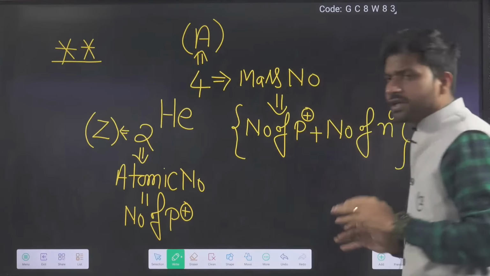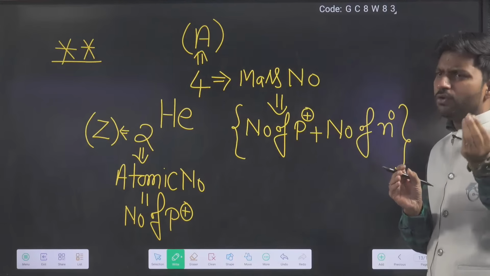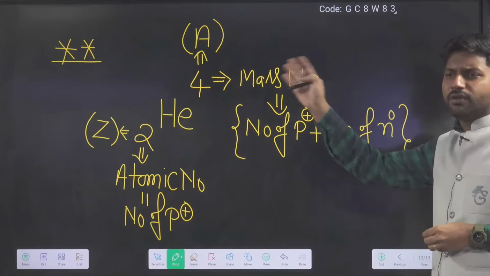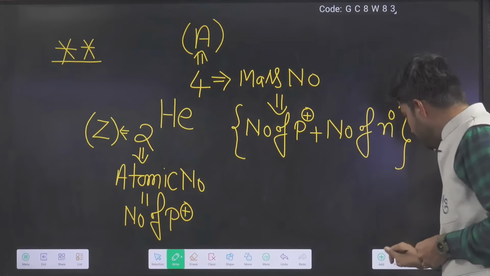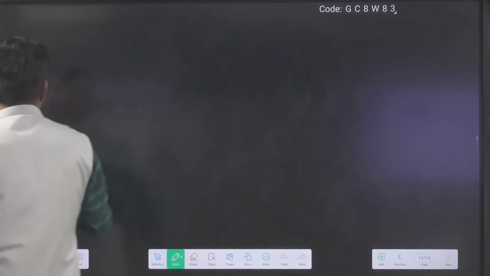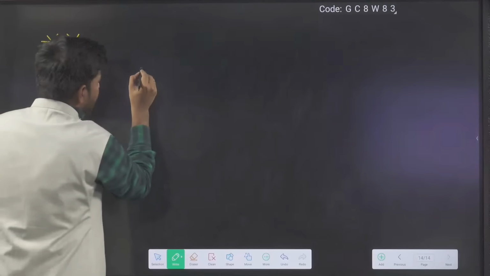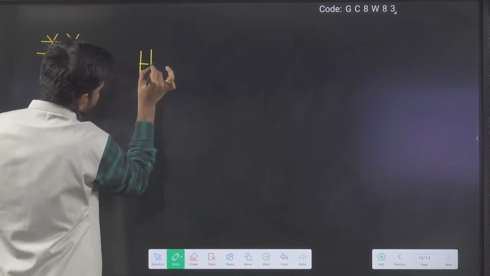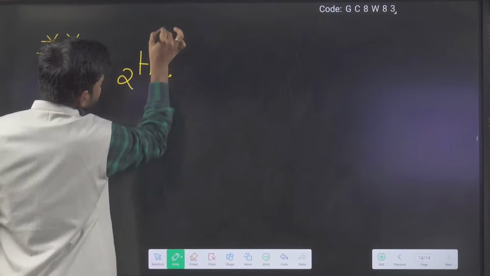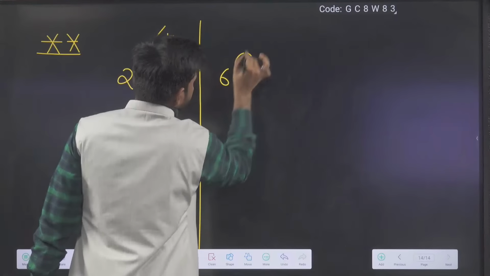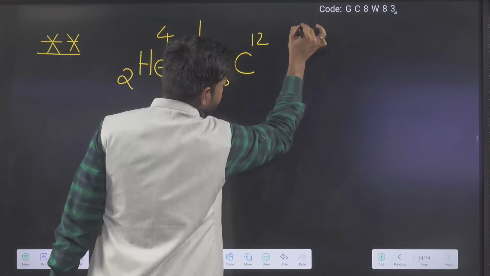So now first we are trying to find a few questions which are based on finding the number of electrons, protons and neutrons. It is very simple. Maybe a few people have an idea also. Otherwise observe this side. I am writing here first helium. With helium I will start. Then carbon, 6C12. Inside that we will try to find.